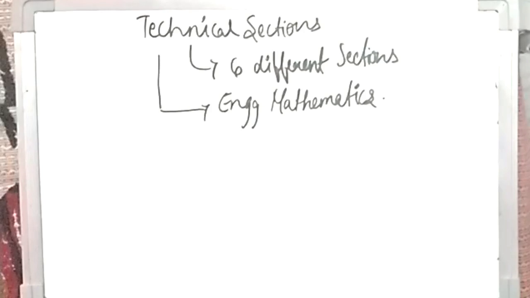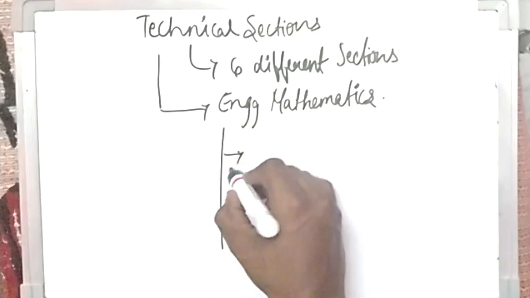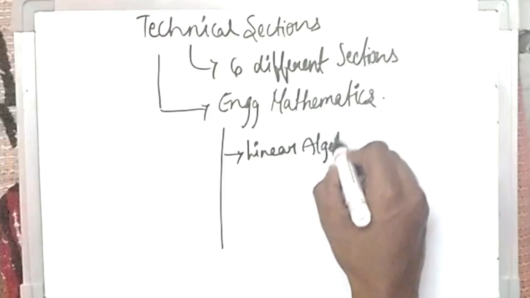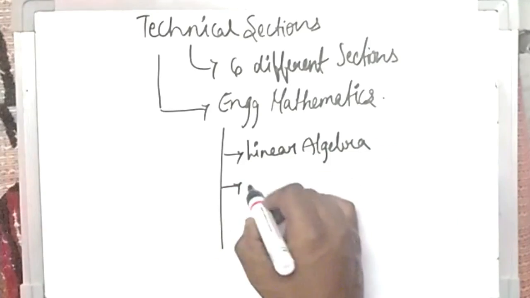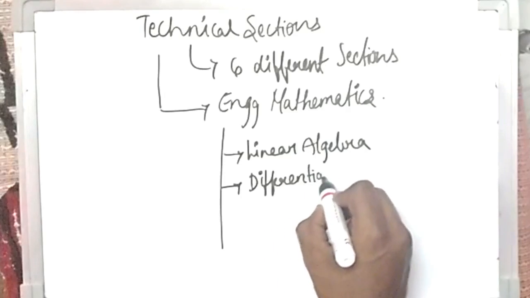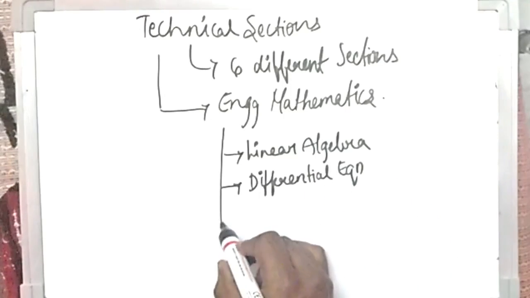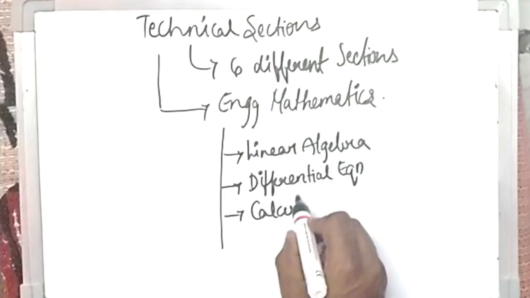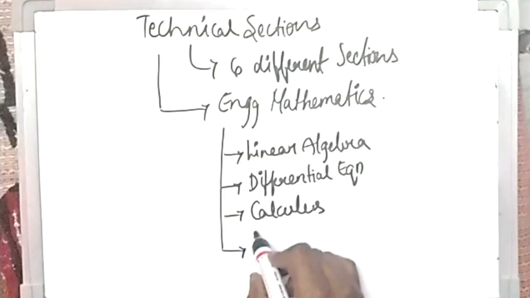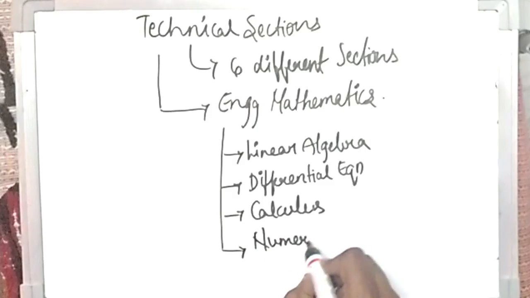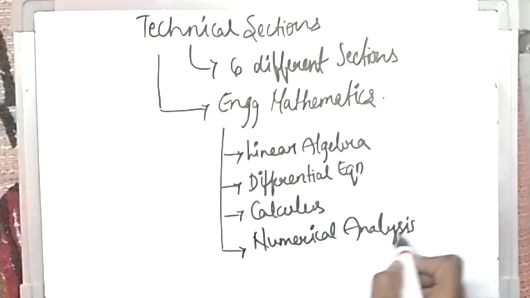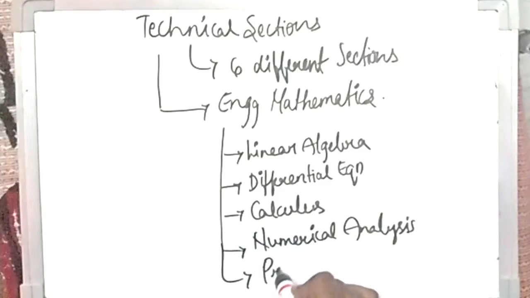In this, you will be observing different chapters like linear algebra, differential equations, calculus, both integral as well as vector calculus, numerical analysis, and obviously probability.